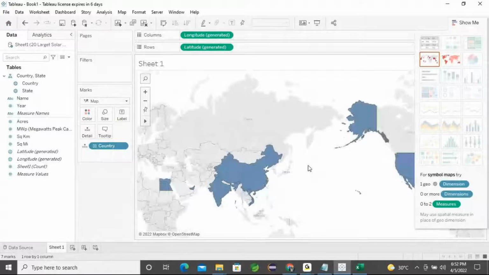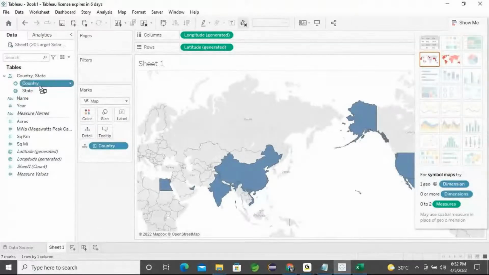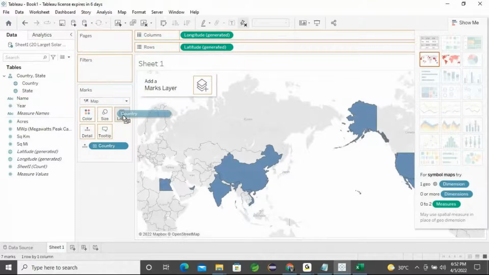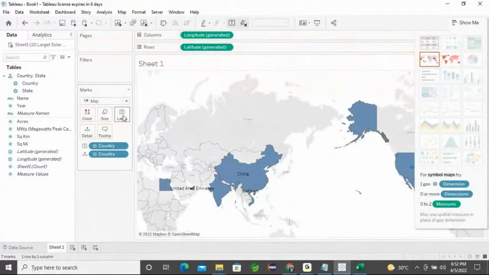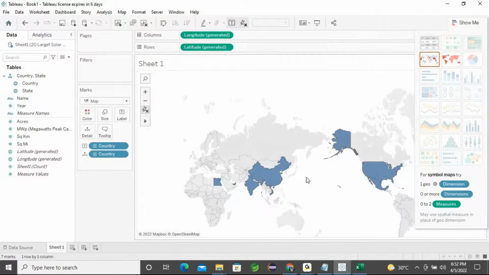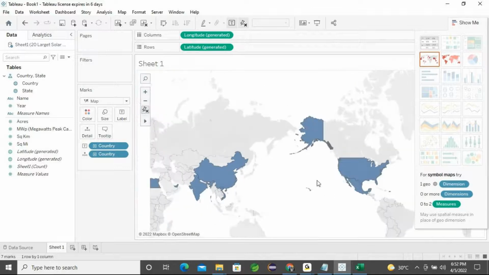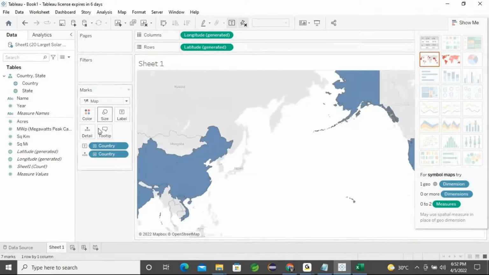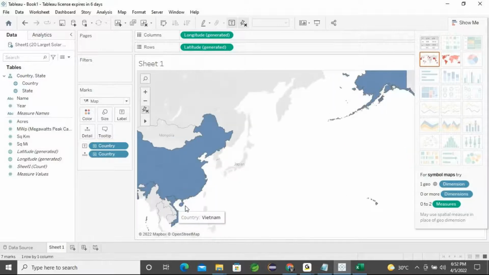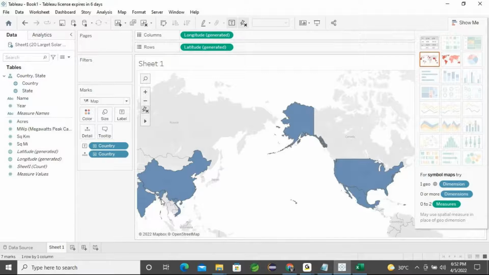If you still want the country names, select the country name and apply it into the label section. Okay, I'm not getting a clear idea of the visualization based on country-wise. I need to zoom in a little. Now I'm getting Vietnam, and some different countries.